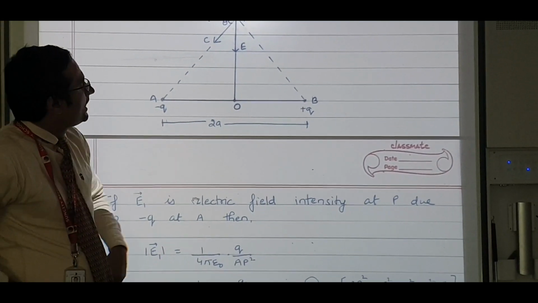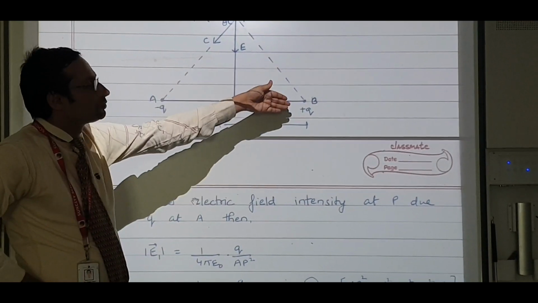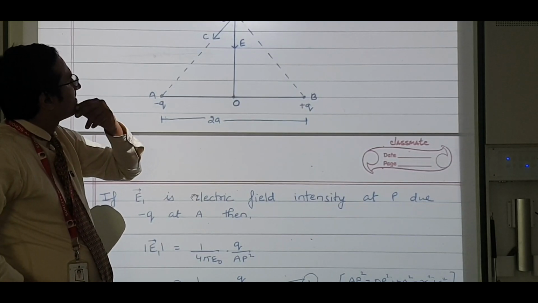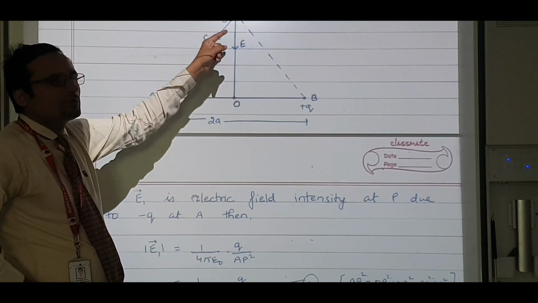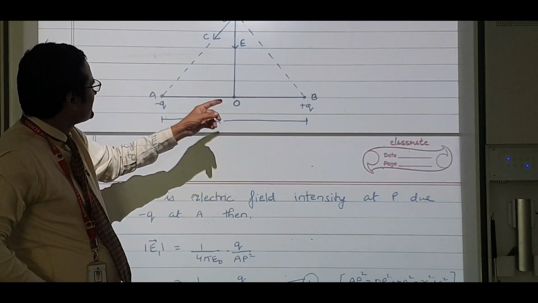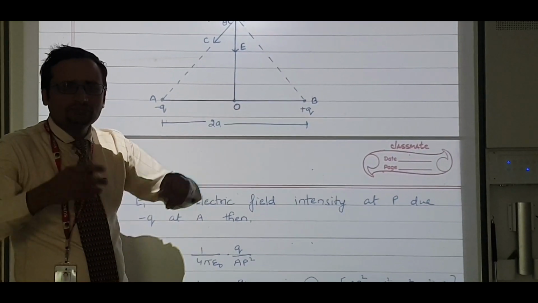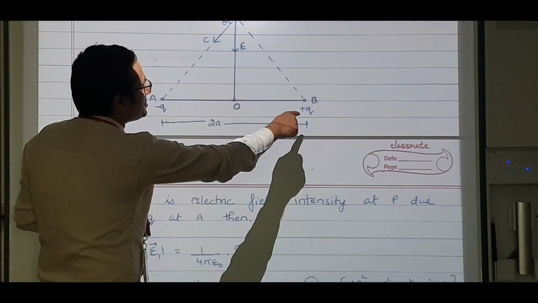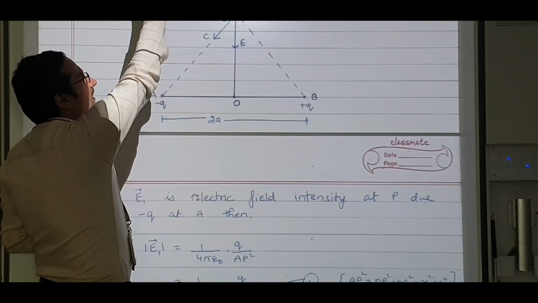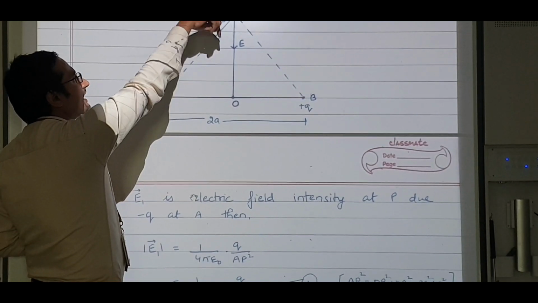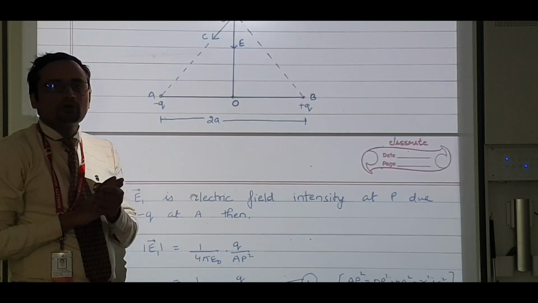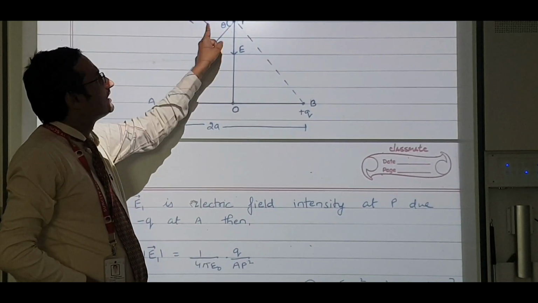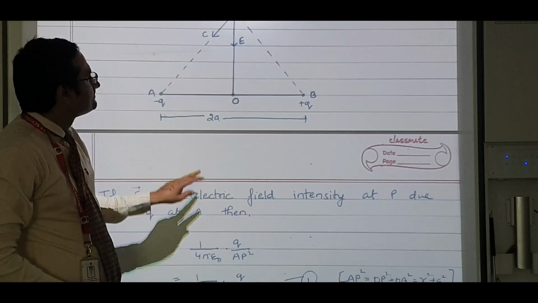Now I want to find out the electric field intensity at P due to the plus Q charge. What will I get? It will be 1 by 4 pi epsilon naught Q by BP square. BP square is A square plus R square, the same thing, so the magnitude is the same. Again, the direction: positive, so repel. So this can again be resolved into two components, E2 cos theta and E2 sin theta.